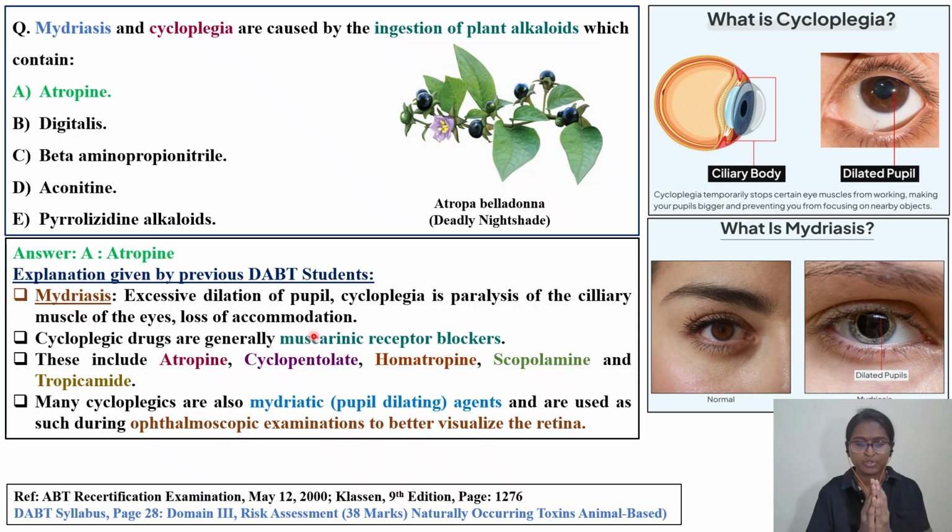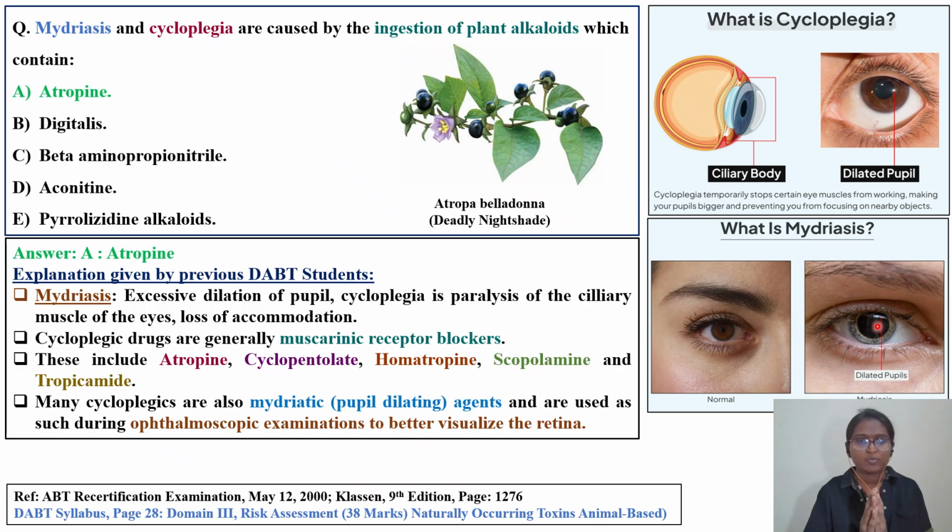As I told you in my previous video also, please read anatomy of the eye also. Last video was with respect to rods and cones. Here cyclopegia temporarily stops certain eye muscles from working, making your pupils bigger and preventing you from focusing on nearby objects. That is the thing about cyclopegia. It is nothing but paralysis of the ciliary muscles of the eyes, loss of accommodation. The eye will not be able to adjust and will remain in the dilated state only. Here you can see normal, constricted and dilated pupils.